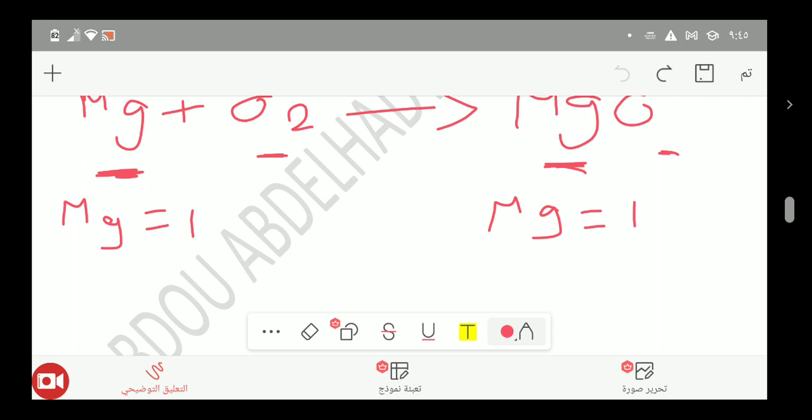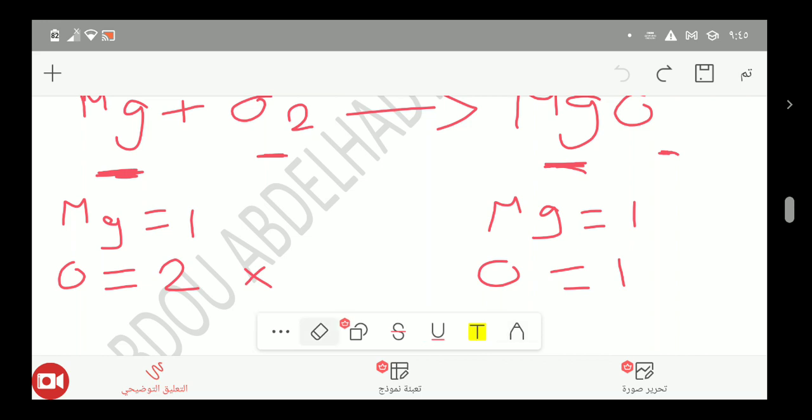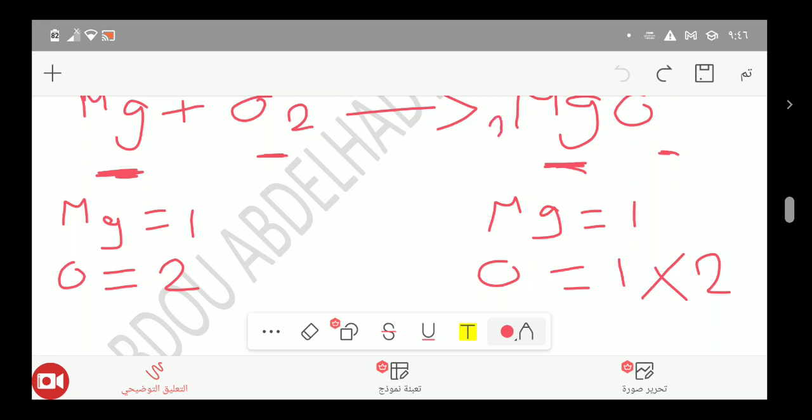Okay, so let's talk about oxygen. Here we have 2 atoms of oxygen, and on the other side 1 atom. This is a problem, so it is wrong. So what should we do? We will move to the lowest value, which is 1, and multiply it by 2, to increase the number of oxygen atoms by 2. So we will add 2 here.